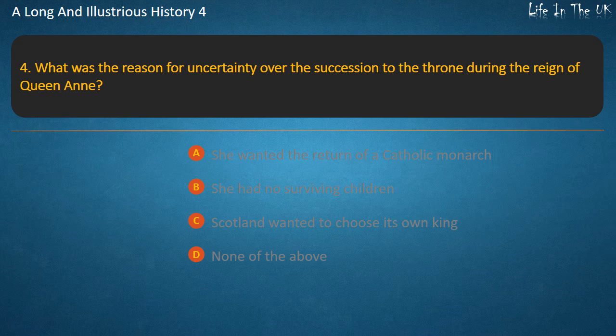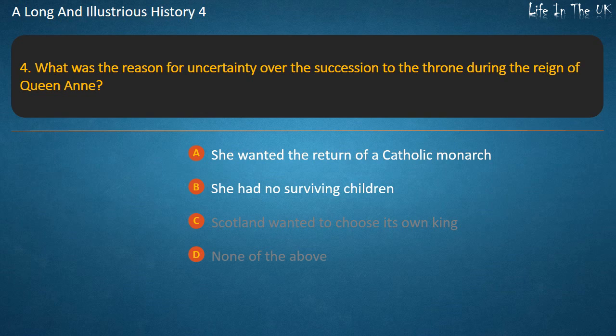Question 4. What was the reason for uncertainty over the succession to the throne during the reign of Queen Anne? She wanted the return of a Catholic monarch. She had no surviving children. Scotland wanted to choose its own king. None of the above. Answer. She had no surviving children.